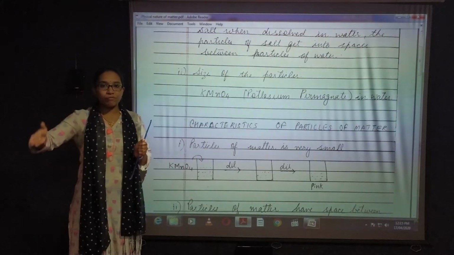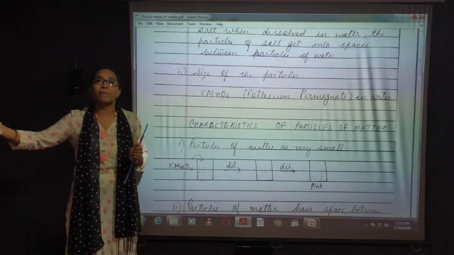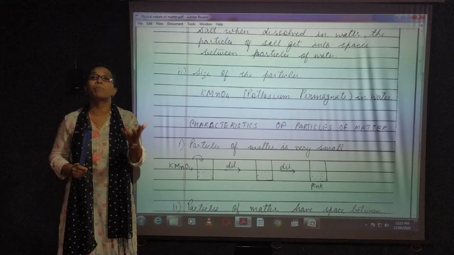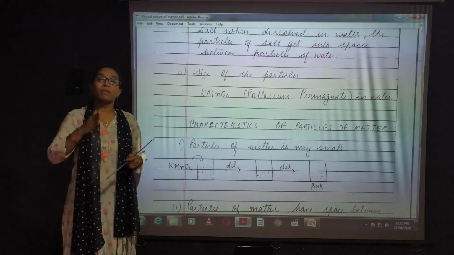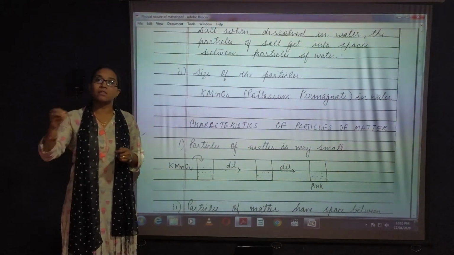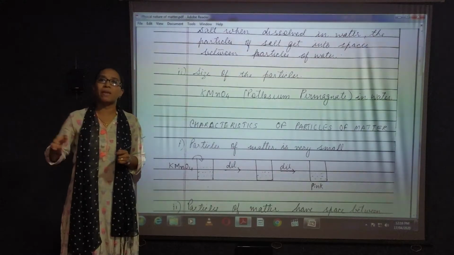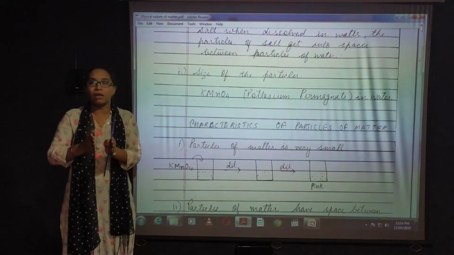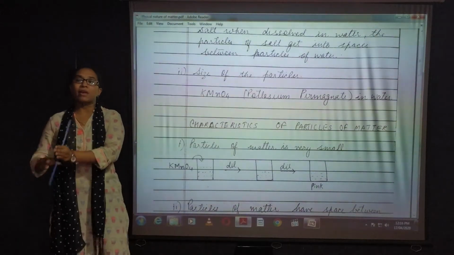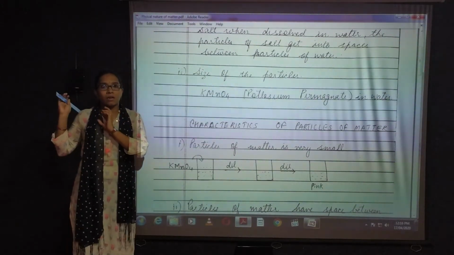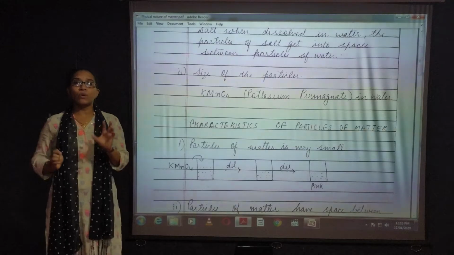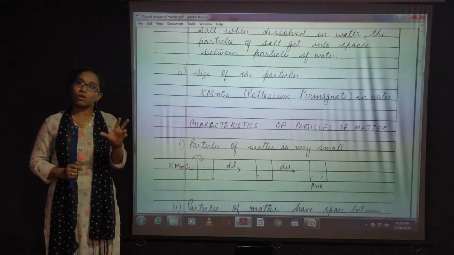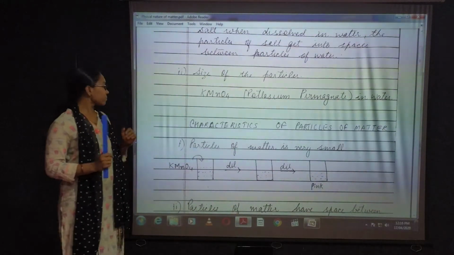So at the 5th or 6th dilution, what happens? The color of the water will turn pink, but it will remain pink only. It will be continuously pink, faded pink. First you will get a dark pink, then light pink, then again a lighter pink. But even at infinite dilution, the color of the water will be pinkish only.